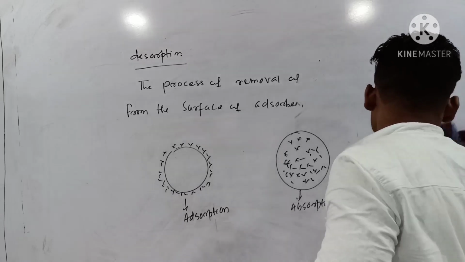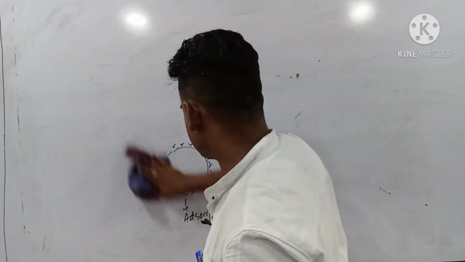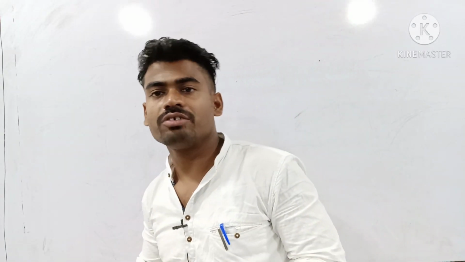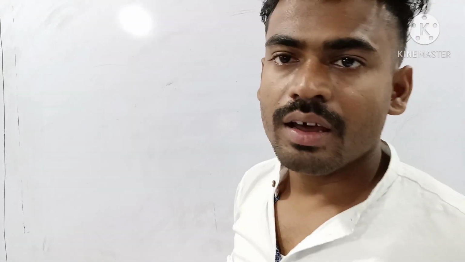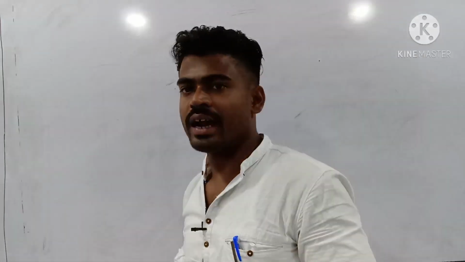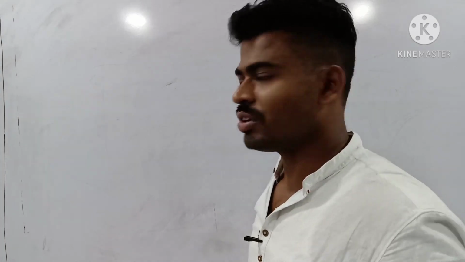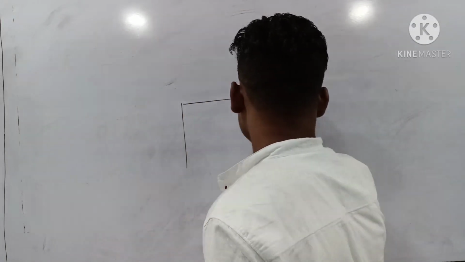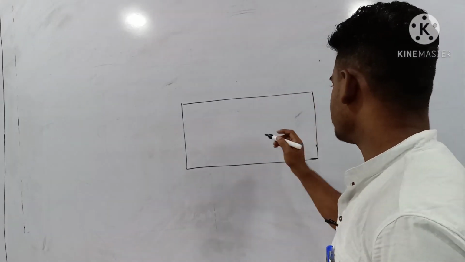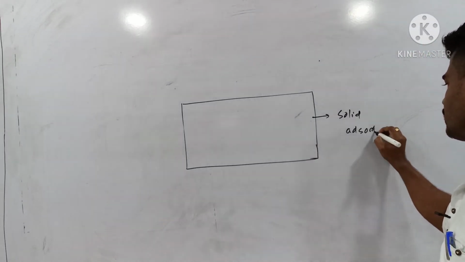Next we also defined your adsorbent and adsorbate. Now actually we see why this adsorption has taken place, why adsorption occurs in heterogeneous interfaces. Why adsorption actually takes place, what is the driving force behind this adsorption? Let us discuss. Suppose an adsorbent I am considering, let's say this one is a solid, solid adsorbent.